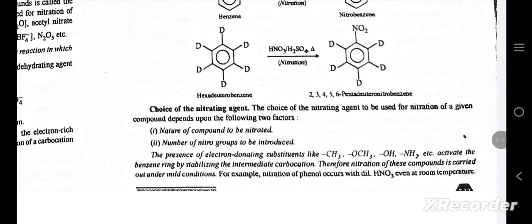Choice of the nitrating agent. The choice of the nitrating agent to be used for nitration of a given compound depends upon the following two factors: nature of the compound to be nitrated and number of nitro groups to be introduced. The presence of electron donating substituents like CH3O, CH3, NH2, etc. activates the benzene ring by stabilizing the intermediate carbocation. Therefore, nitration of these compounds is carried out under mild conditions. For example, nitration occurs with dilute HNO3 even at room temperature.